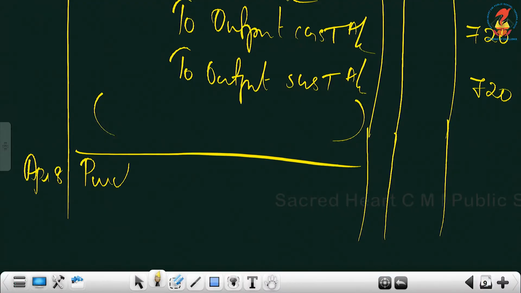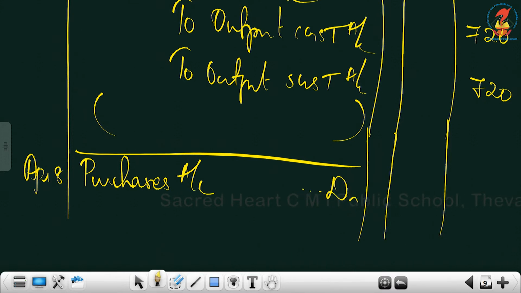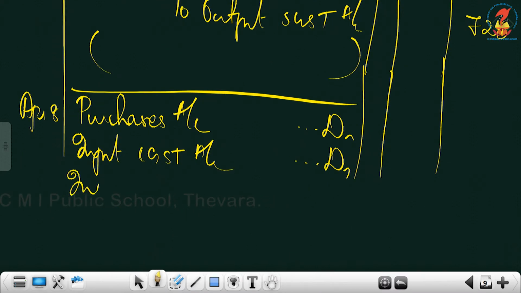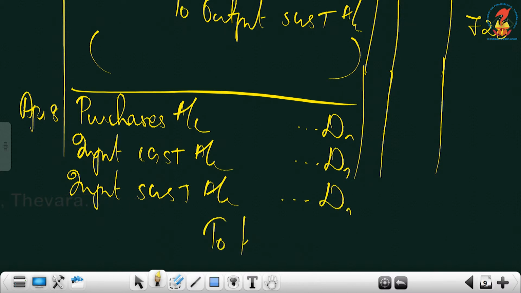So it is purchases account debtor, input CGST account debtor, input SGST account debtor. Don't write to cash. The name of the seller is mentioned, which means it's on credit. You must write to current. It's not to cash.